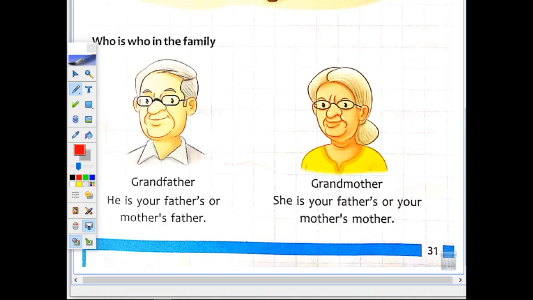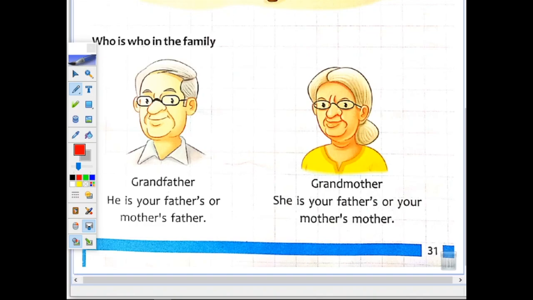Now children, we come to the next topic, that is who is who in the family. You can see a picture of an old person with specs. Who is he? Yes, you have understood. He is our grandfather. He is your father's or mother's father. Now if anybody asks you, who is grandfather? So what will you say? Now smartly you can reply, he is my father's or mother's father.